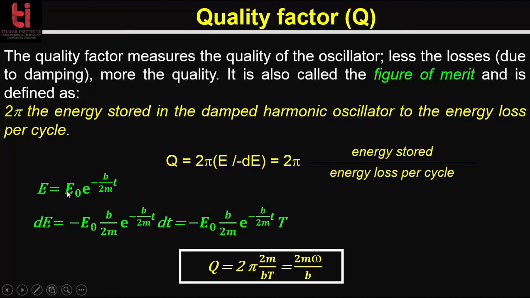So now E equals E0 into e to the power minus b by 2m into small t. This t is the time. dE equals minus E0 b by 2m e to the power minus b by 2m into t into dt. Now this dt is actually a cycle of the oscillation. So you can replace this dt with capital T, that is the time period of the oscillation. Now if you use this formula, you can get Q, that is the quality factor, equals 2 pi into 2m by bT. Here T is the time period, and this will be equal to 2m omega by b, as omega equals 2 pi by T. T is the time period.